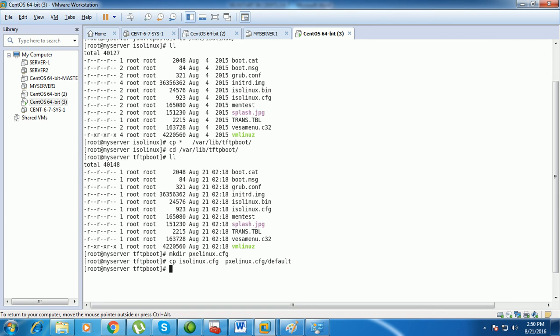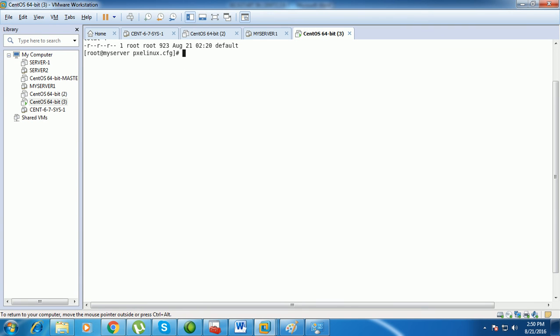The next step, we need to configure this file. So you need to go to the directory called pxelinux.cfg. So we have the file name, the default file is there.